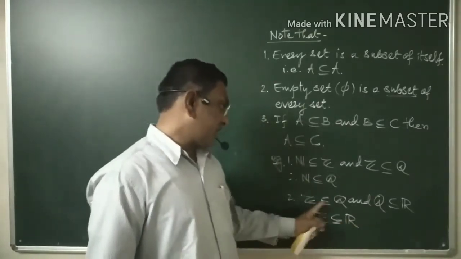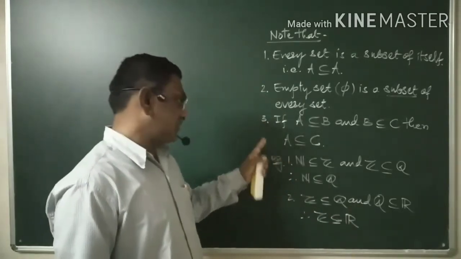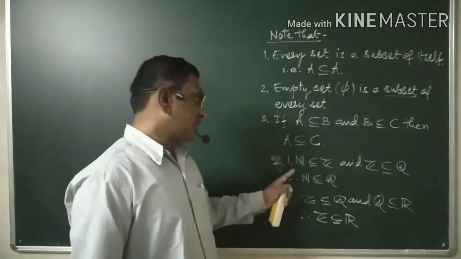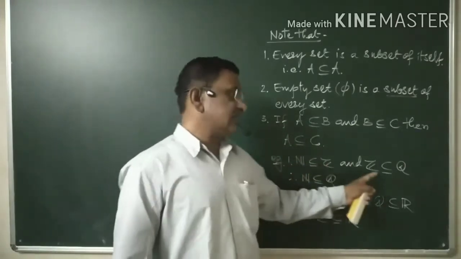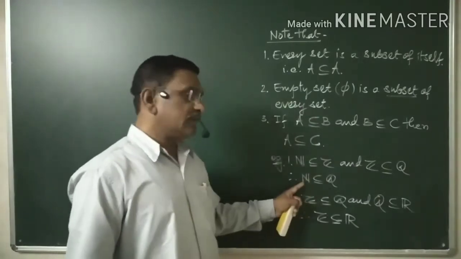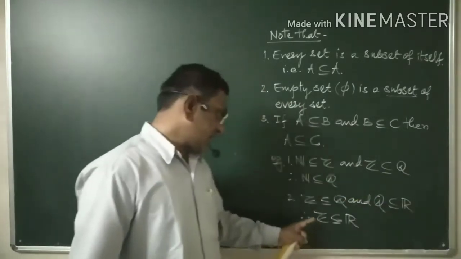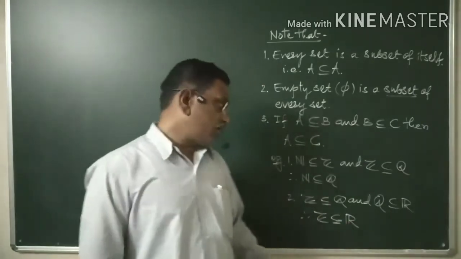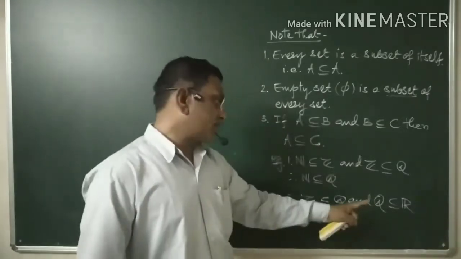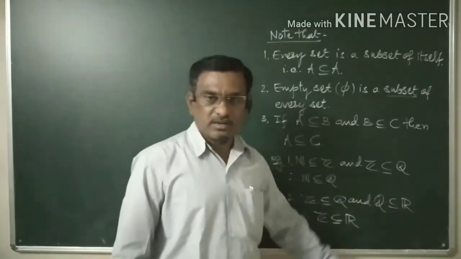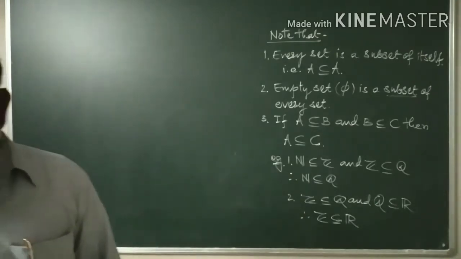By using this note, N is a subset of Z, Z is a subset of Q, then N is a subset of Q. Z is a subset of Q, Q is a subset of R, then Z is a subset of R. Q is a subset of R, R is a subset of C, therefore Q is a subset of C. This also you are getting as a relation.